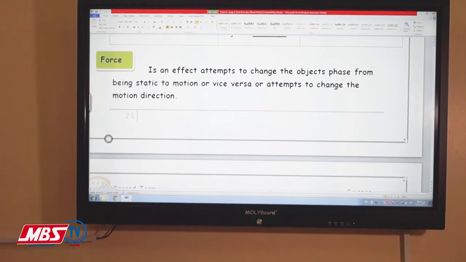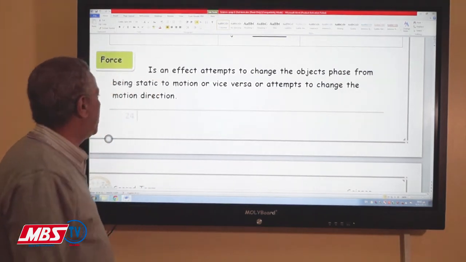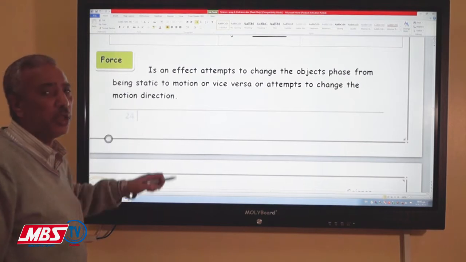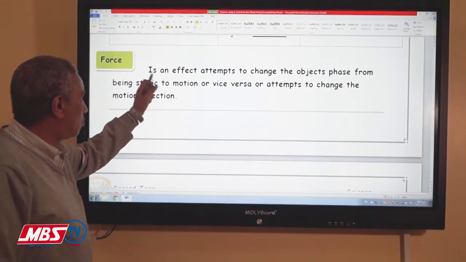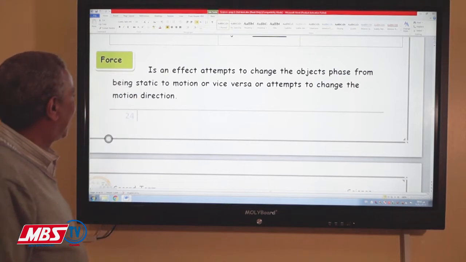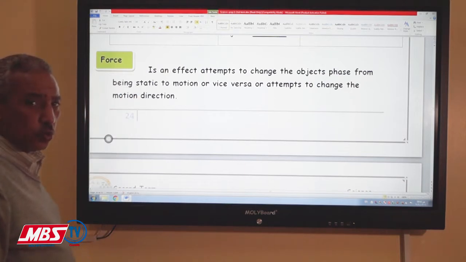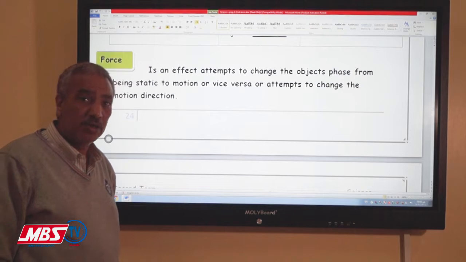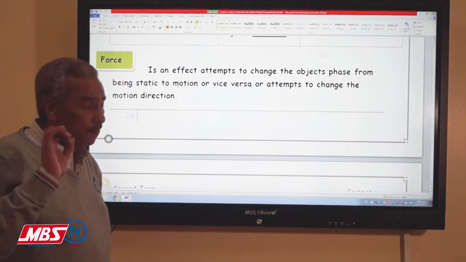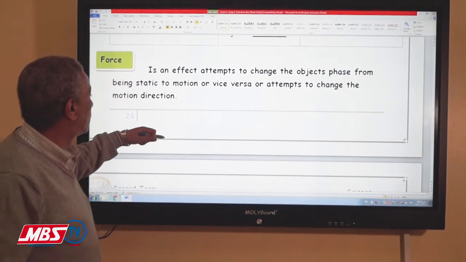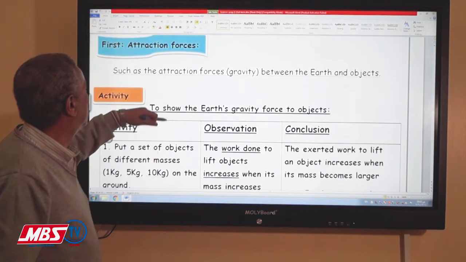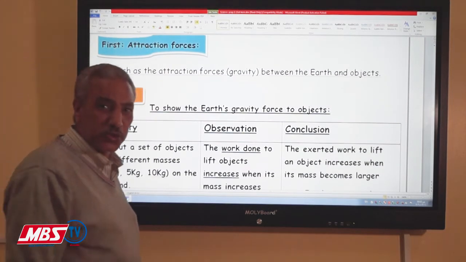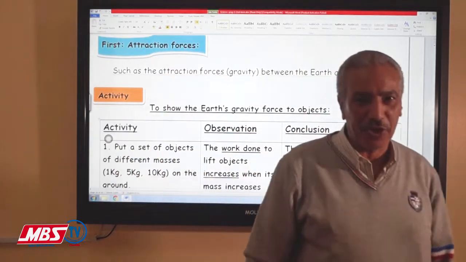It is an effect that tends to change the object's state from being static, and static here means rest, to motion, or from motion to being static, and also changing its direction. The meaning and the concept of the force is very important. Now we will move to the first kind of force, which is the attraction force.